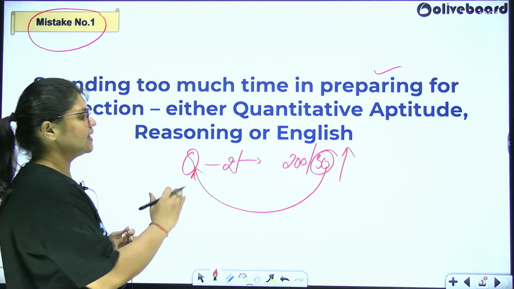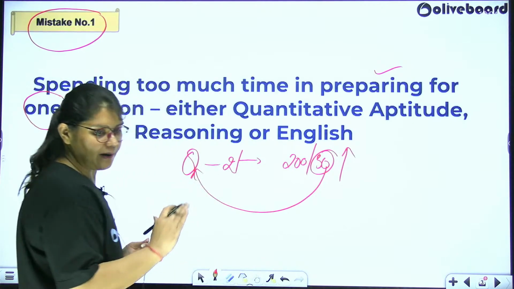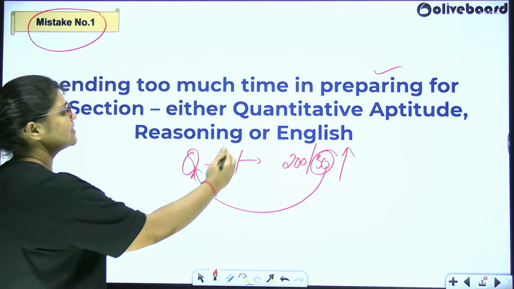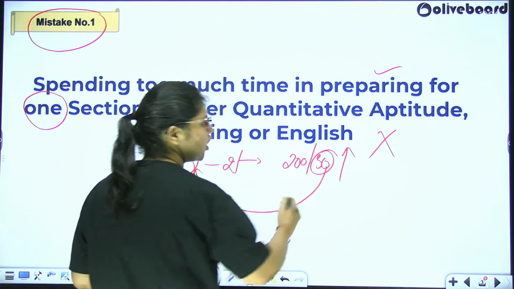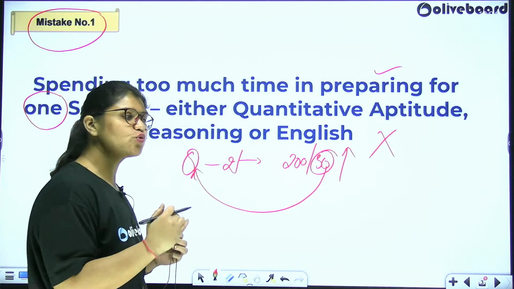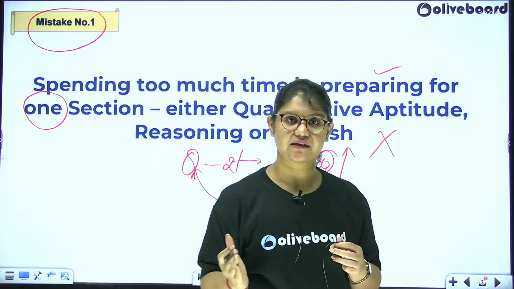So if you keep sitting and practicing daily quantitative aptitude to make sure that you don't lose out on the sectional cutoff, then this is a big no-no, because your primary goal of clearing the examination, of pushing your score through a minimum mark, is not being met, right?